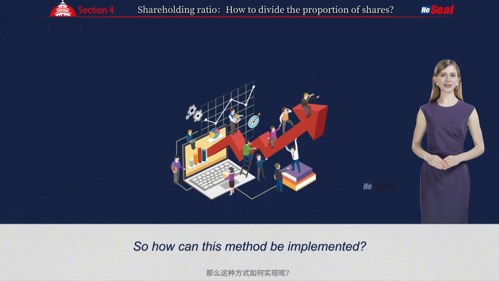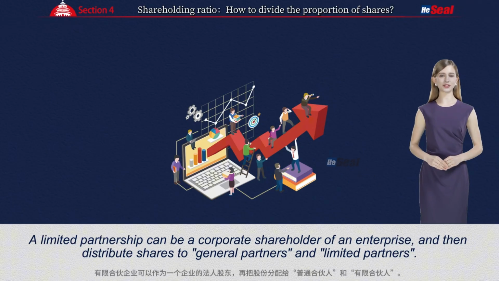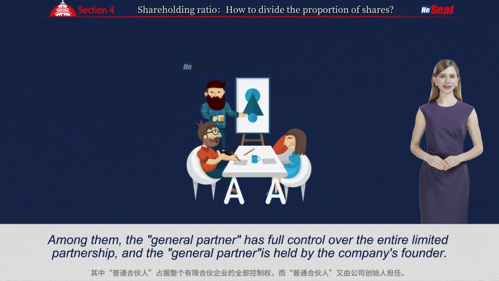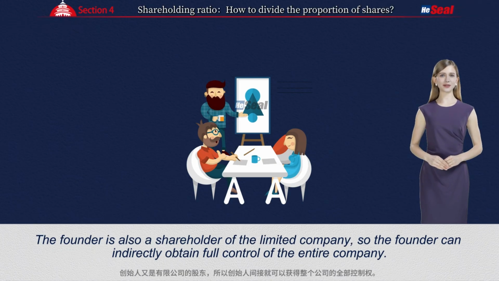So, how can this method be implemented? A limited partnership can be a corporate shareholder of an enterprise and then distribute shares to general partners and limited partners. Among them, the general partner has full control over the entire limited partnership, and the general partner is held by the company's founder. The founder is also a shareholder of the limited company, so the founder can indirectly obtain full control of the entire company.